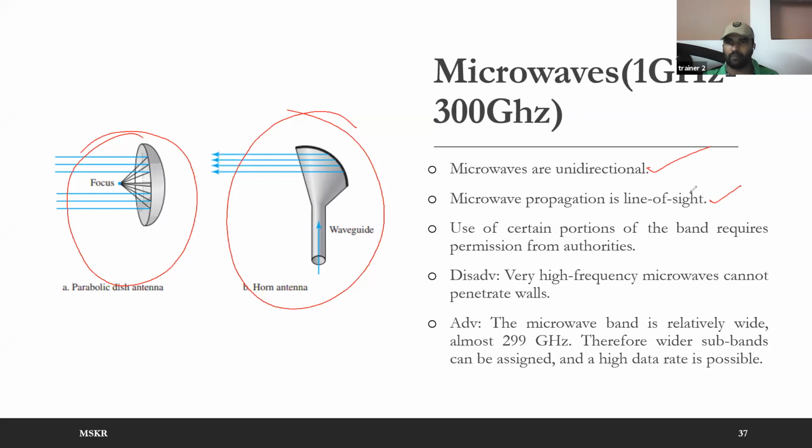Some signals in the beginning part of the microwaves can go through walls. Okay, so use of certain portion of the band requires permission from authorities. That is the reason these Airtel, BSNL, all these people will be purchasing spectrum from the government.